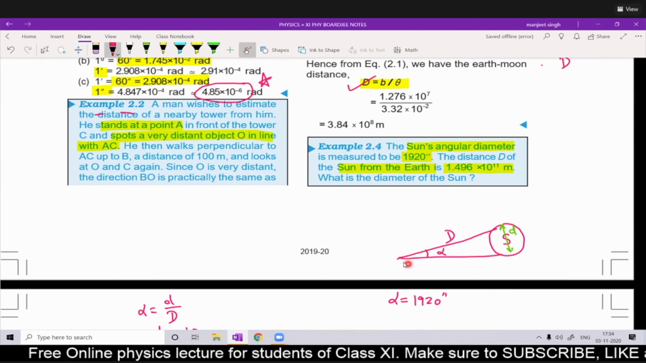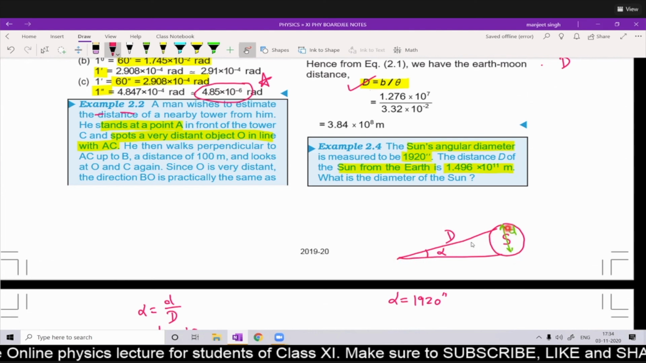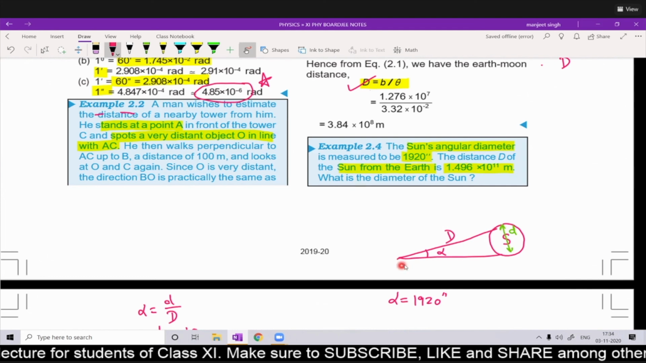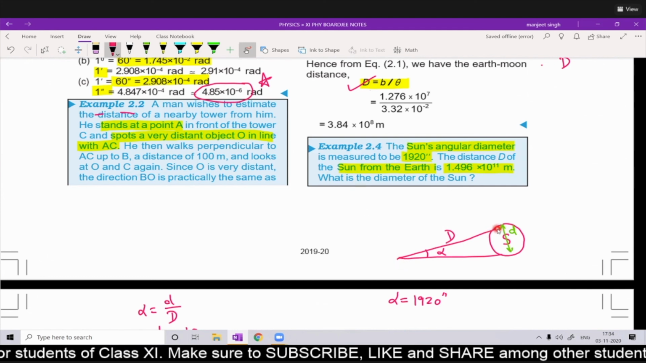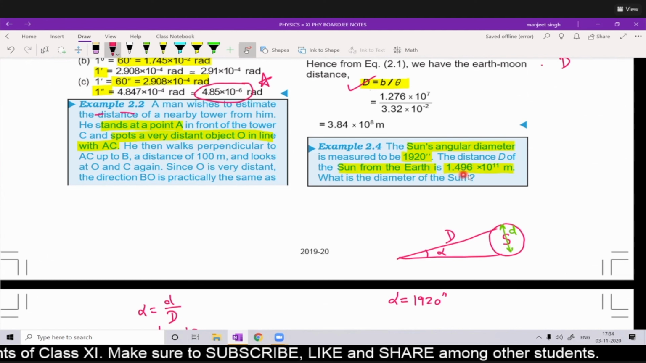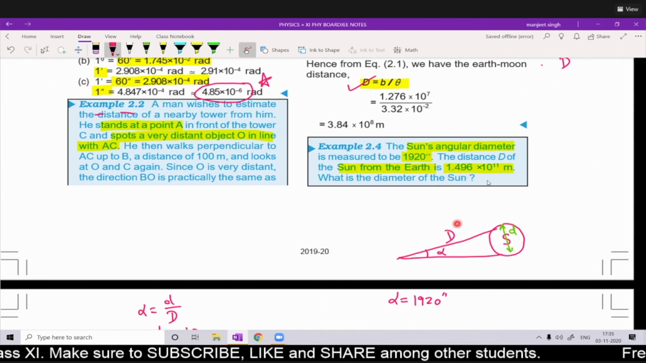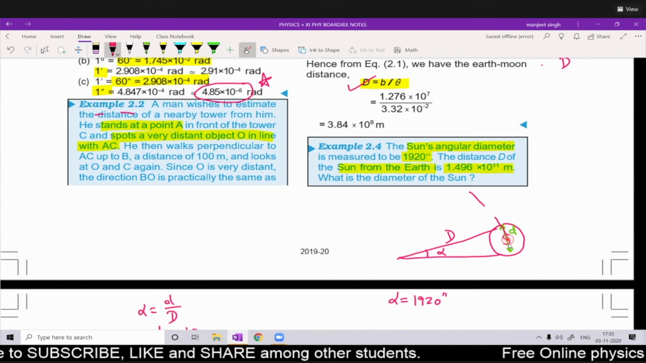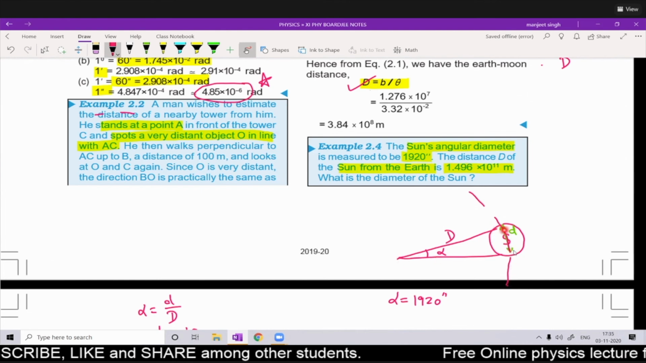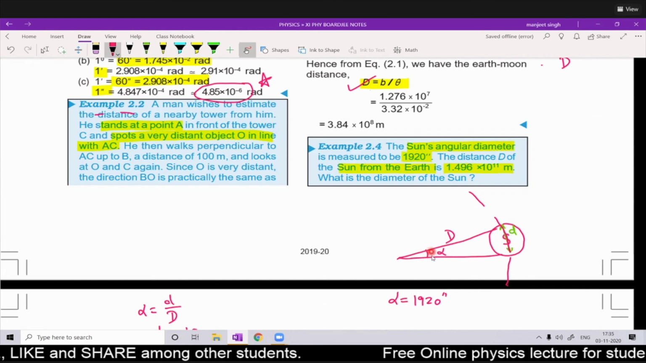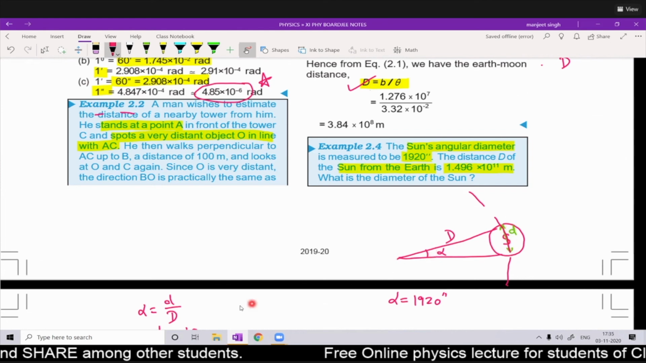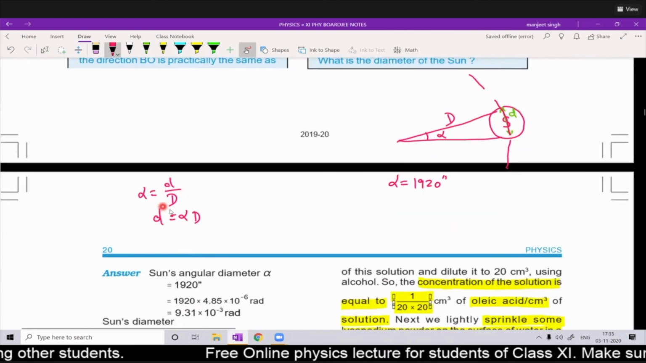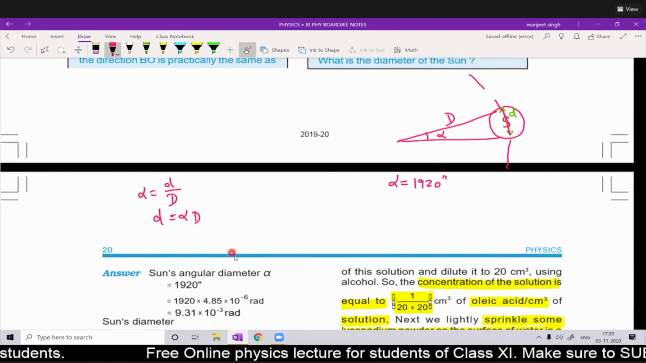While seeing the sun, this angular diameter is shown here. Now what is this capital D? Capital D is the distance between the point of observation and the sun. The point of observation is at the earth. So the distance of the sun from the earth is 1.496 into 10 power 11. Capital D is already given. Now see this figure. If you take this capital D as a radius and make a big circle, then definitely for a part of that circle you can apply the same formula, angle is equal to arc upon radius. So alpha is equal to small d upon capital D. Then small d is equal to alpha into capital D. So you can apply this formula directly.